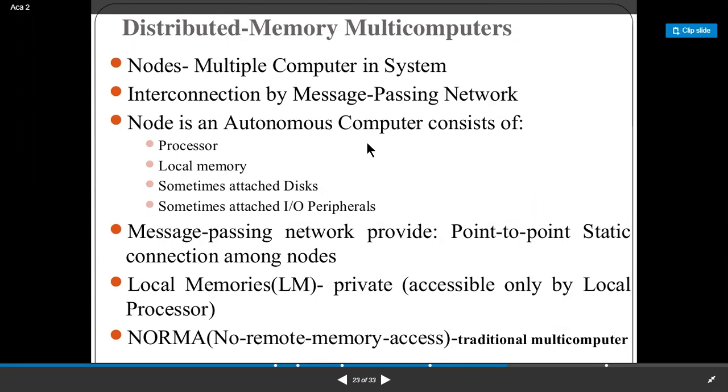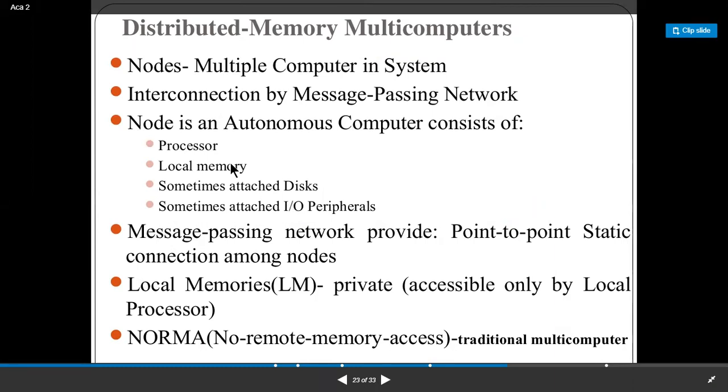Each node is an autonomous computer consisting of a processor, local memory, sometimes a hard disk, and sometimes IO peripherals also attached. But processor and local memory are compulsory.